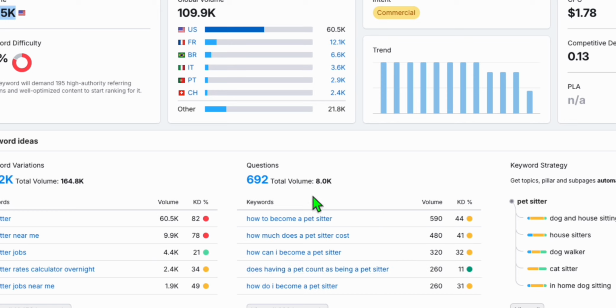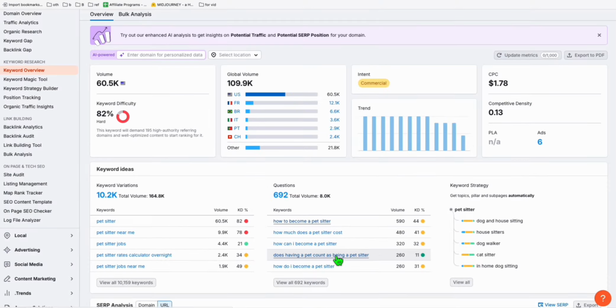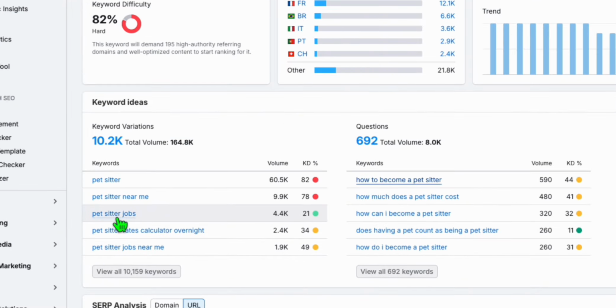But if you add articles like this, and see here, we've got 692 keywords you can create. So you can also start creating articles, which will help your directory become more authoritative in the eyes of Google. And this will also help you to get traffic. Now looking at this, look at jobs near me, pet sitter. So this is, again, another type of monetization you can add in your directory.